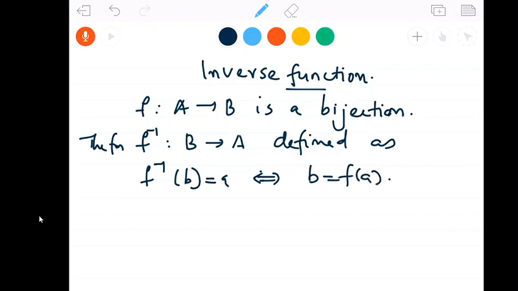If b is equal to f of a, we define f inverse of b is equal to a. This f inverse is known as the inverse function of f.